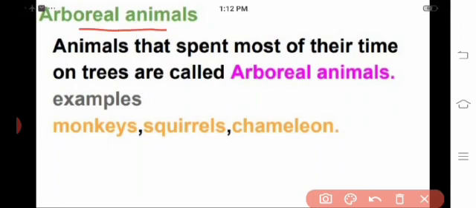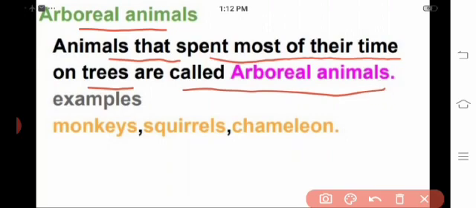Next are the arboreal animals. What are arboreal animals? Animals that spend most of their time on trees only are called arboreal animals. They live in trees most of the time. Sometimes they come down from the trees. For example, you see monkeys, squirrels, chameleon. These are all arboreal animals.